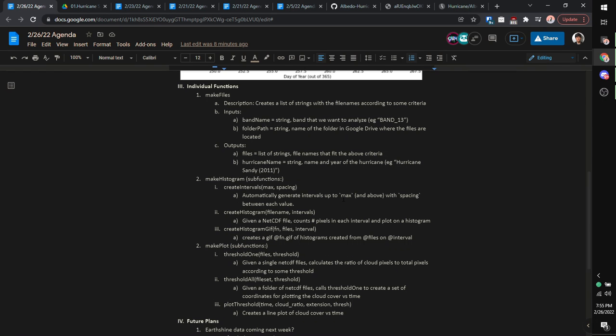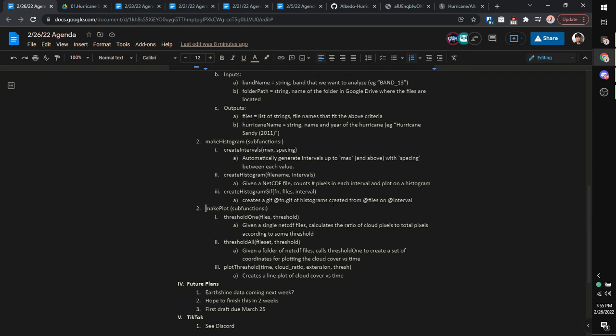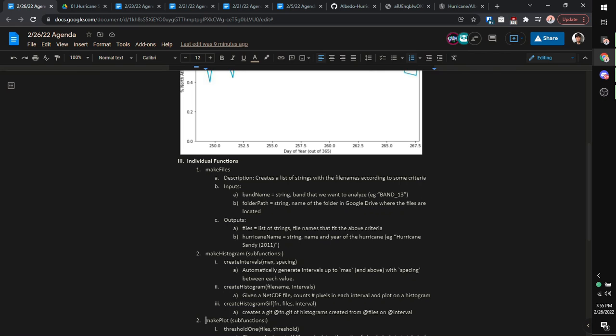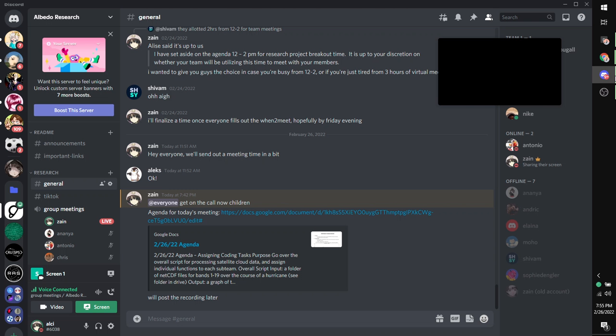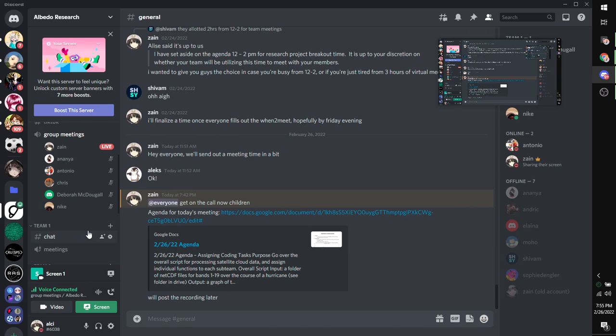Both going to involve nested loops. Of course, if you need any help, feel free to ask me. And individual subteam that's actually going to be working on this, I'll message you guys about tonight or tomorrow. Yeah, real quick, I know I've been rambling for a bit because I'm trying to be considerate of you guys' time. Does anyone have any questions? Cool. All right.